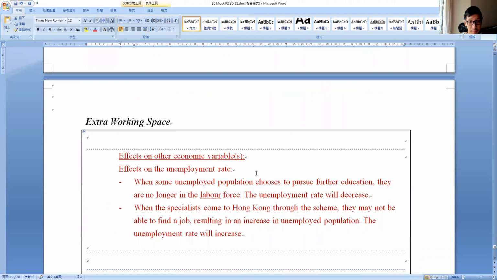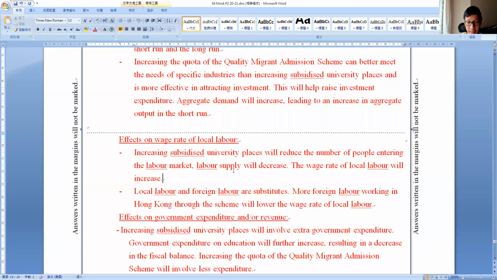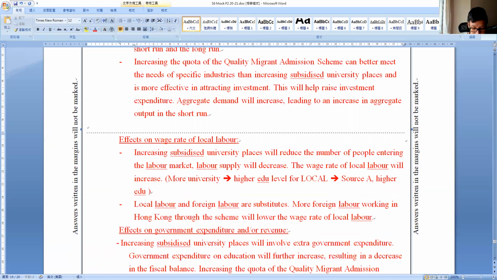No. With more university places, meaning higher education level for local workers. If you want to answer better, remember according to source A, higher education level, higher income. Therefore, we can conclude that proposal one, what will happen? Most likely, proposal one would raise income level of local labour.